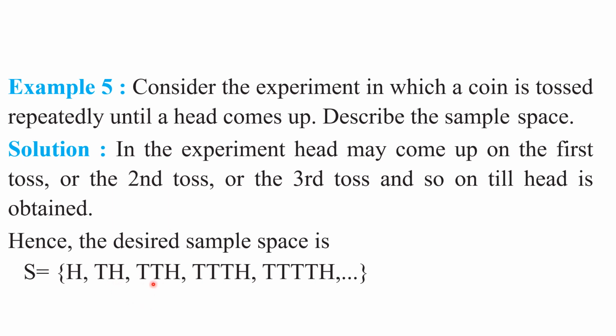Otherwise, first two times tail, then we got head the third time. Otherwise, in the first three tosses we got tail, and on the fourth toss we got head. Otherwise, in the first four tosses we got tail only, in the fifth toss we get head, and so on. Understood all these outcomes, my dear children? This is the sample space for this random experiment. Understood, my dear children? Right.